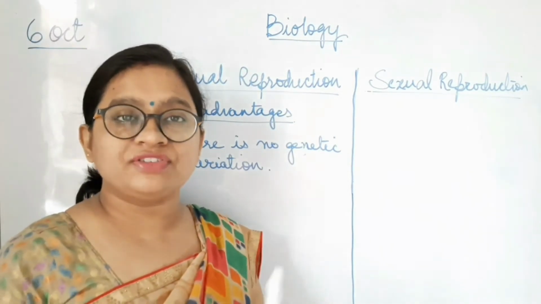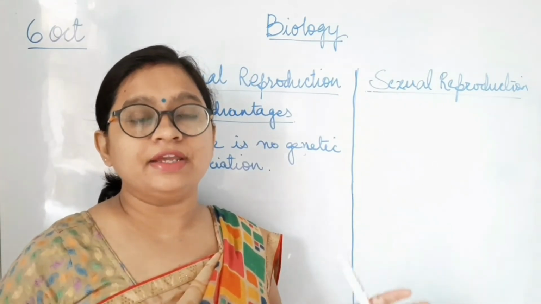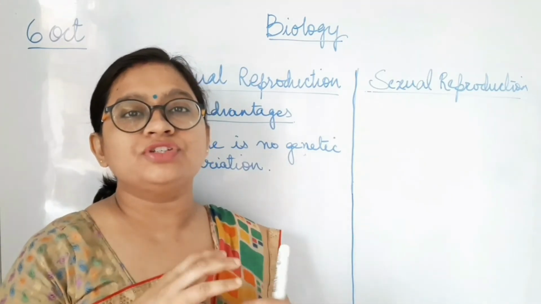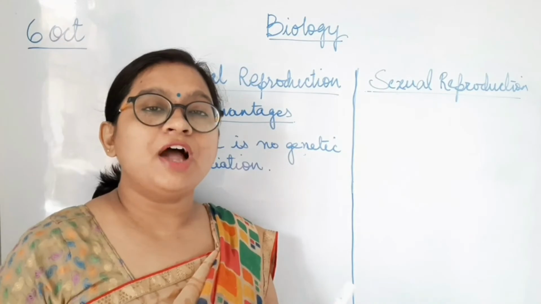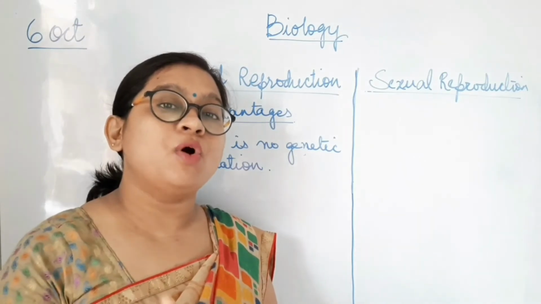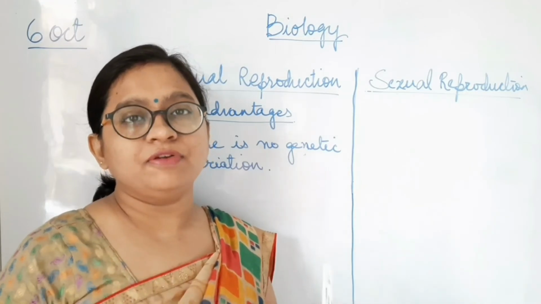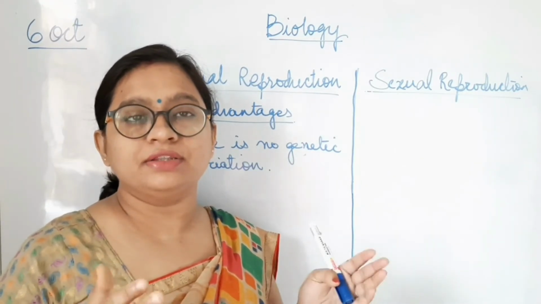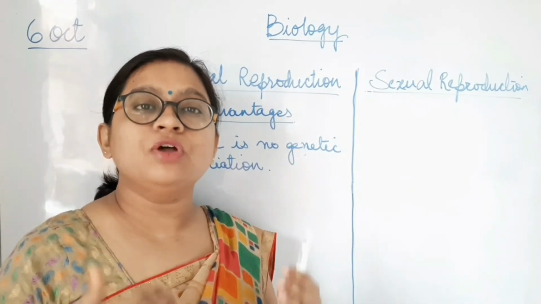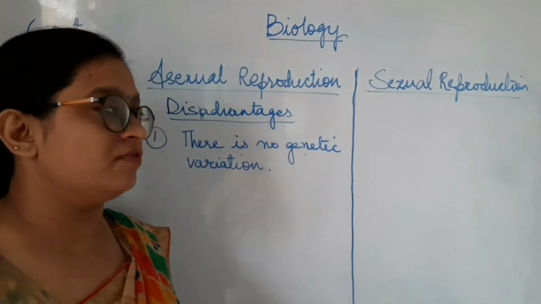But when we talk about sexual reproduction, since both parents are involved, they lend 50-50% of their genetic material. So it is a mix of the genetic material of both parents. It will have a new type of information which may be the same as the parent, or it may have a different type of information. So whenever there is a change in the environment, in the habitat where the organism is living, the genetic material will be able to make the organism survive if the condition changes. That is the advantage of genetic variation.